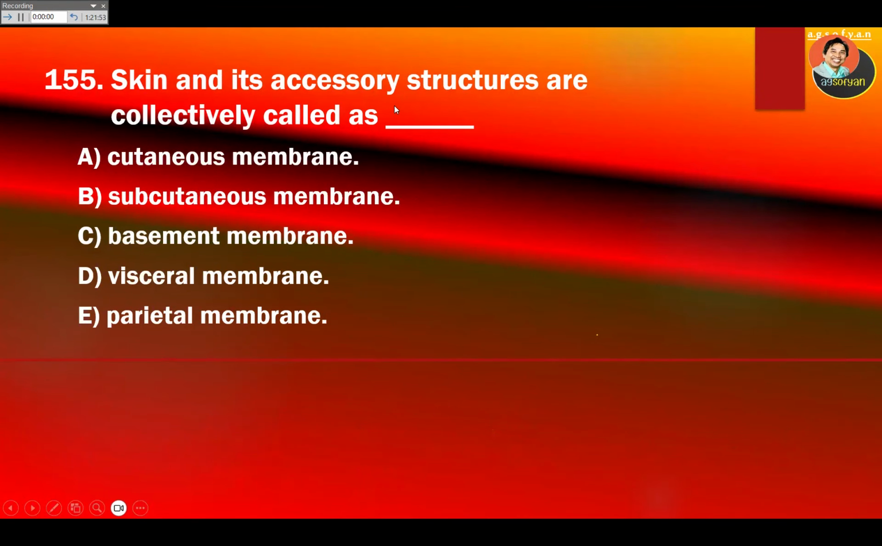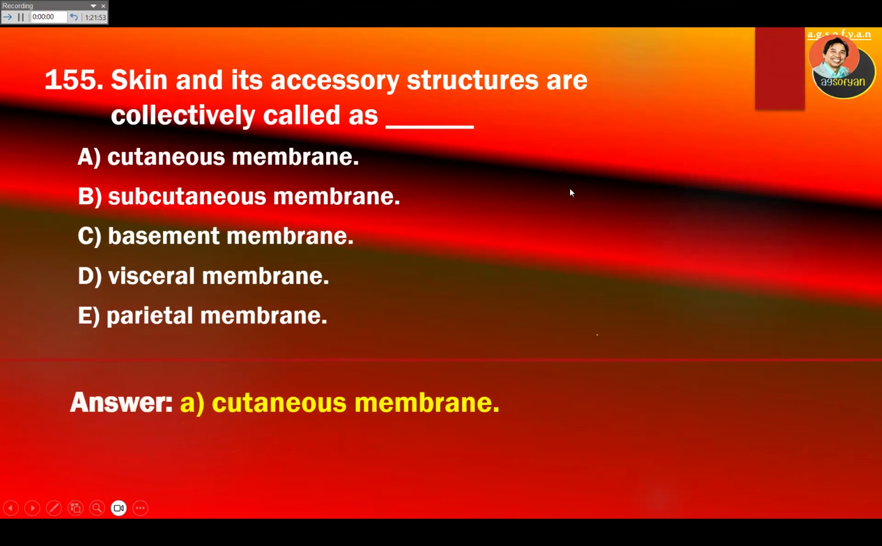Skin and its accessory structures are collectively called as skin, cutaneous membrane. Cutaneous membrane.